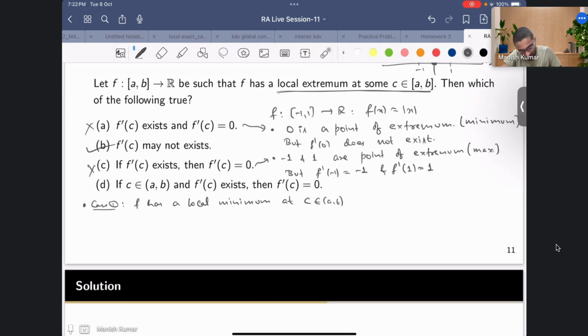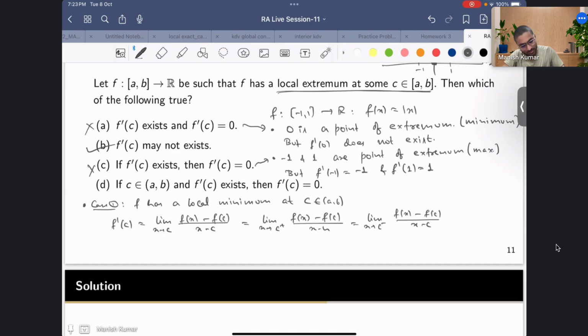Okay, so now f prime of C would be the limit as x tending to C of f of x minus f of C upon x minus C. And this is equal to the limit as x going to C plus of f of x minus f of C upon x minus C, and the same as the left hand limit, x going to C minus of f of x minus f of C upon x minus C.